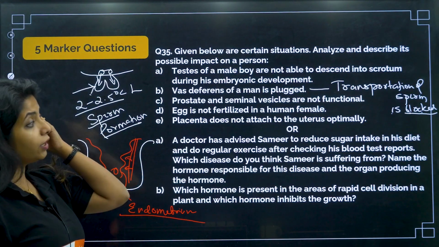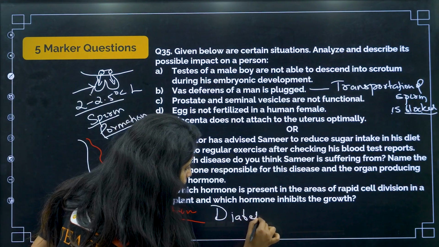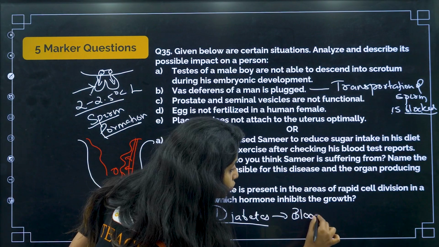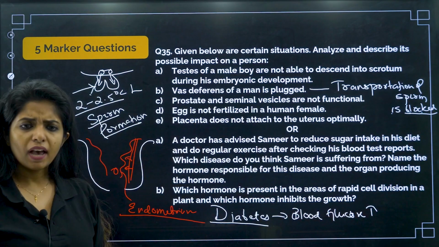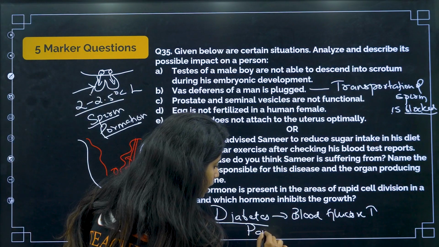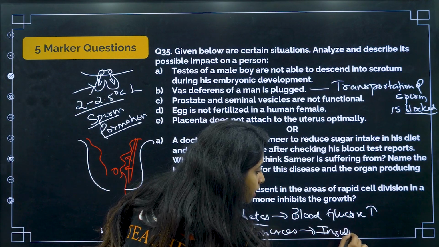So basically, what disease do you think he is suffering from? Probably he is suffering from diabetes. In diabetes, what is happening? My dear children, the blood glucose level is going to go really up. Okay, and why is it happening? Because the pancreas which is there in our body might not be producing enough amount of insulin. The insulin, what does it do?